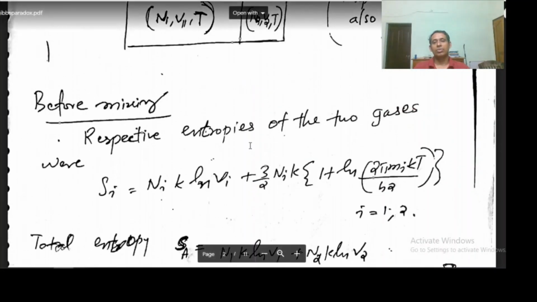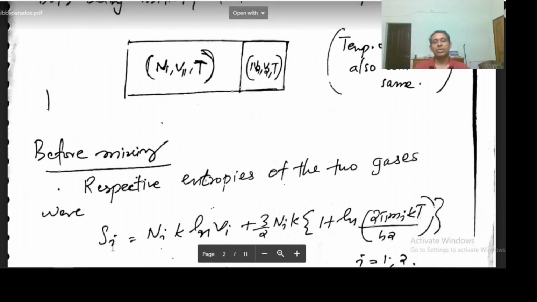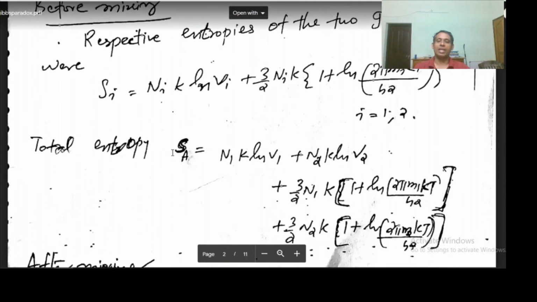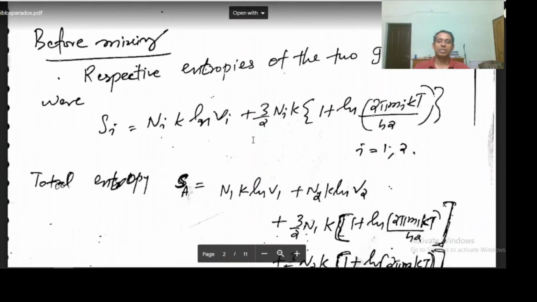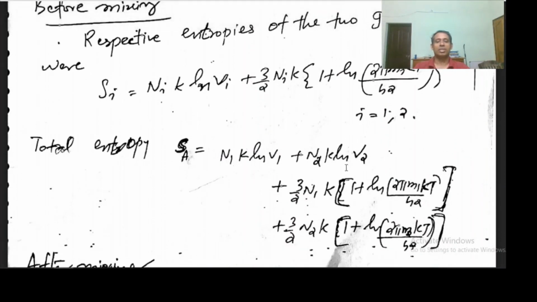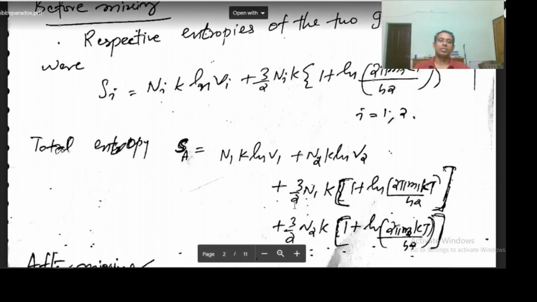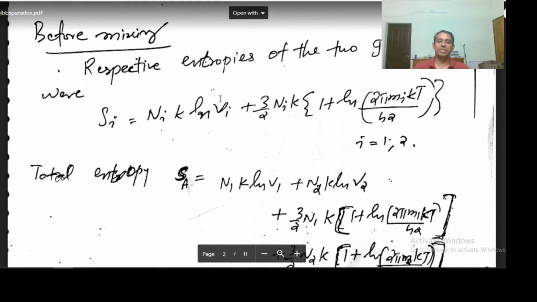So the total entropy is the sum of these two: SA equal to N1 k log V1 plus N2 k log V2 plus 3/2 N1 k [1 + log(2π m1 kT/h square)] plus 3/2 N2 k [1 + log(2π m2 kT/h square)]. This is the total entropy before mixing.